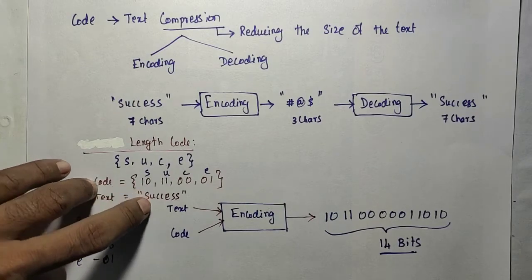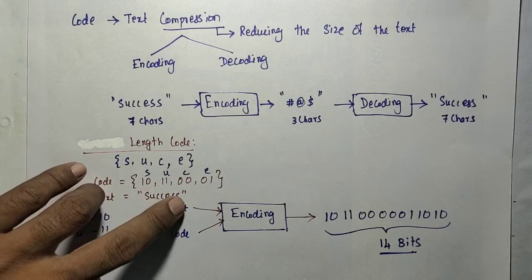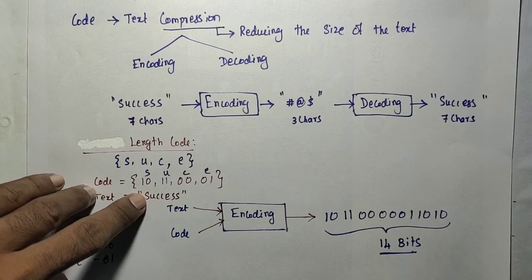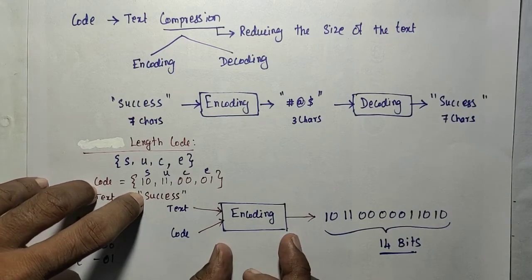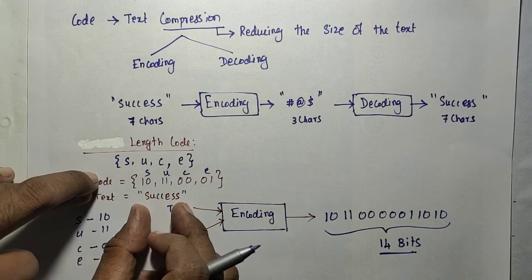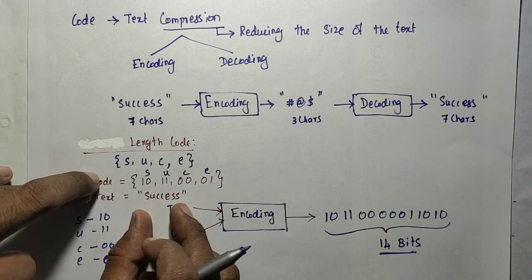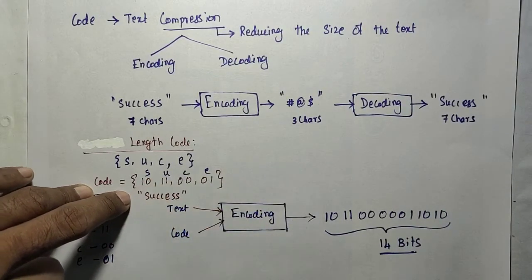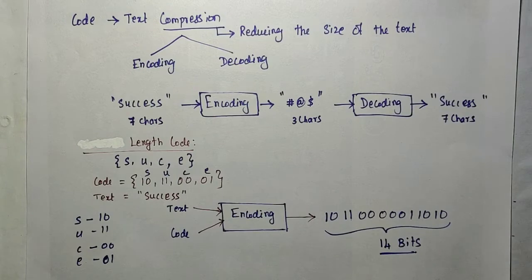Actually, the 7 characters in the system, each character will be represented as an ASCII value. Without encoding, if you represent the text, each character has an ASCII value. ASCII value is nothing but 0 to 255, a unique number, or it may be a Unicode. Unicode means 16 bits length, ASCII means 8-bit length.